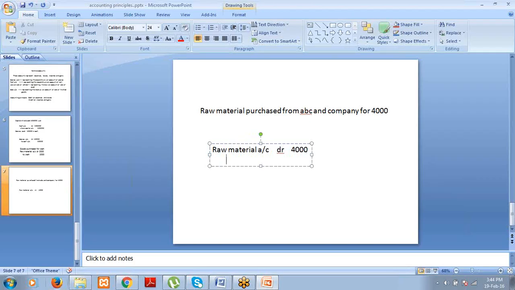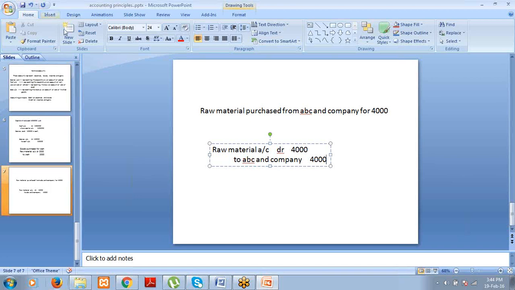So according to personal account principle, credit the giver. ABC and Company is giving you the material, right? So ABC and Company is called giver, to ABC and Company, $4,000. Okay. This is how the credit purchase entry is posted.